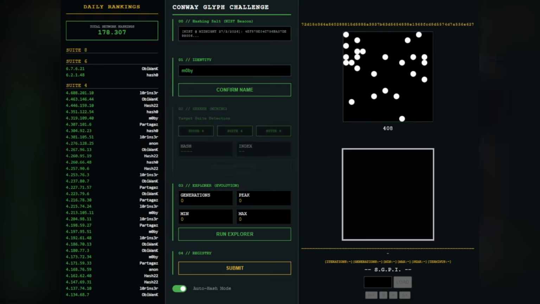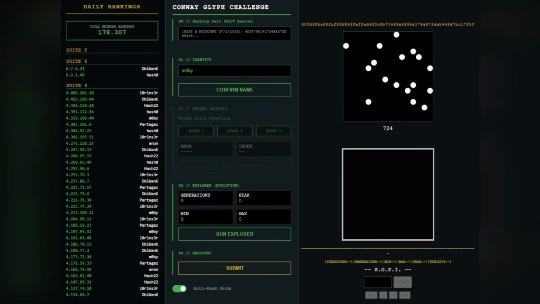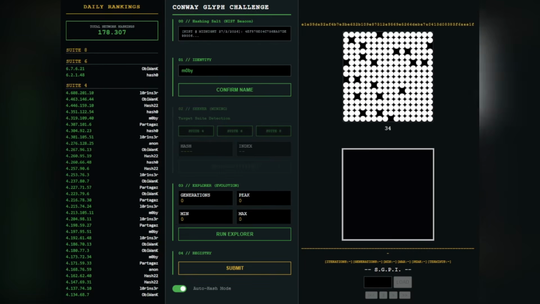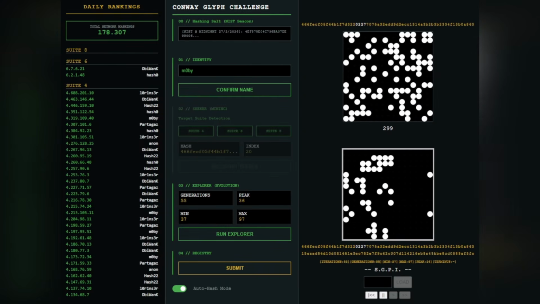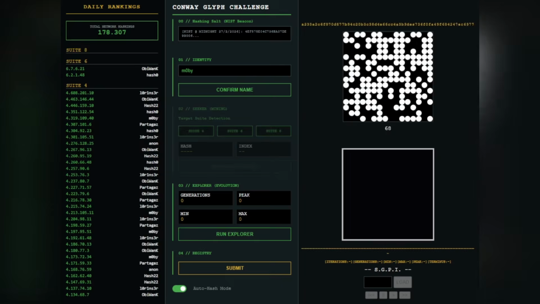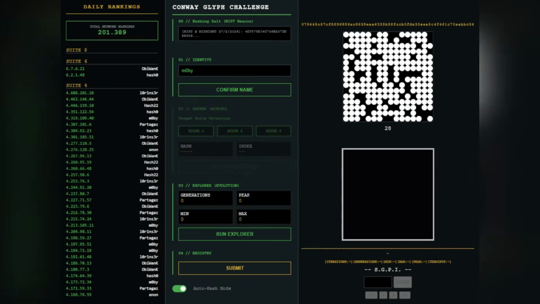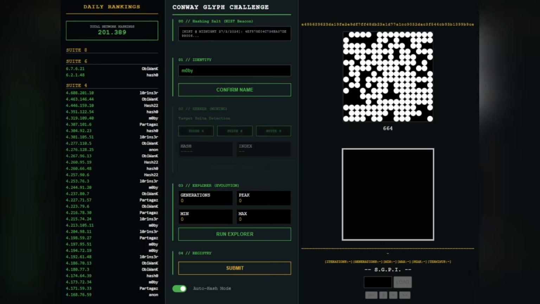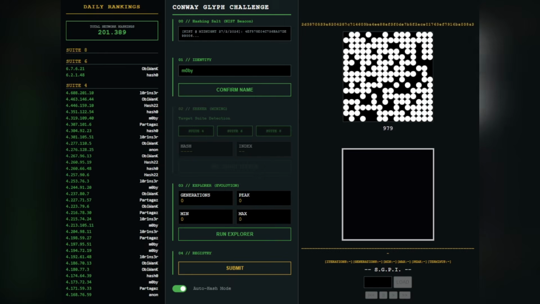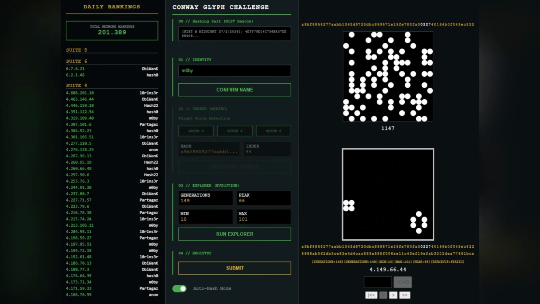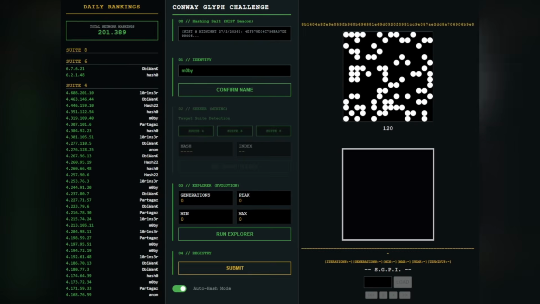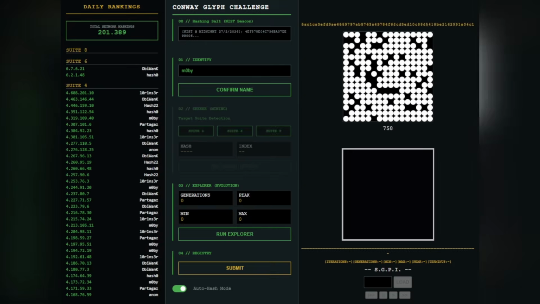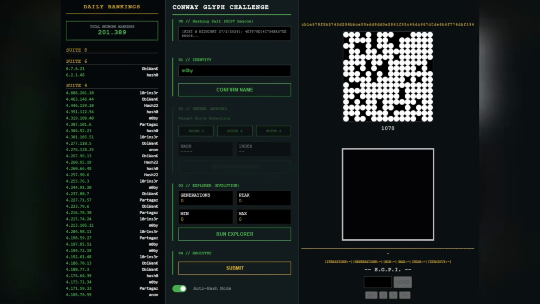The second level is the number of generations the pattern evolves before reaching a halting state. The higher this value is, the higher this pattern will be ranked. The third level is the peak metric. It looks at all 256 cells for the pattern over its evolution and counts how many times each cell has been alive before the pattern halts. The highest alive count for these 256 cells is the peak. The higher your pattern's peak, the higher your ranking. It's a metric we came up with during our research into these glyphs that serves as a proxy for spatio-temporal density of a pattern. I explained the background of this metric in a separate video.